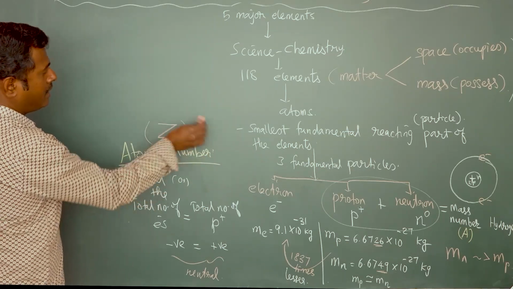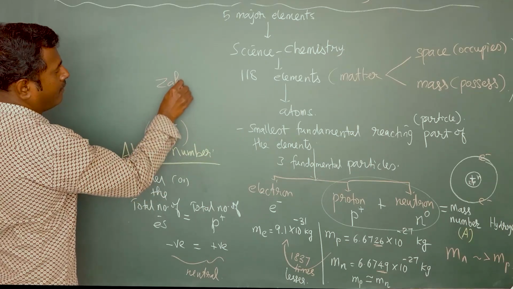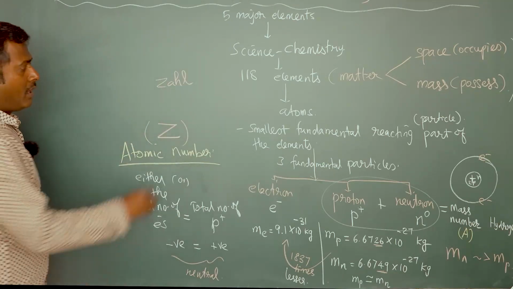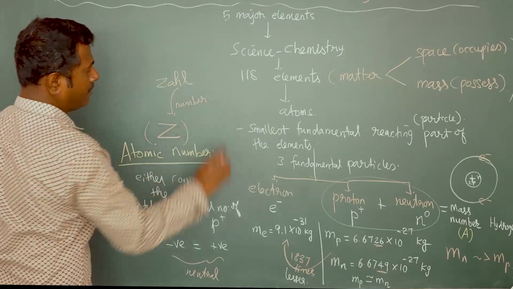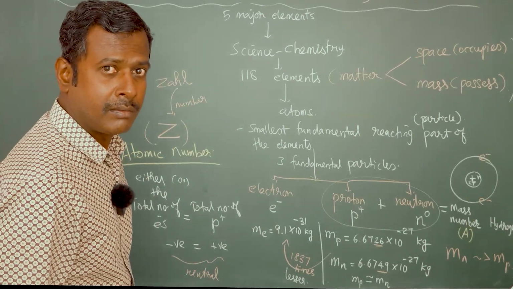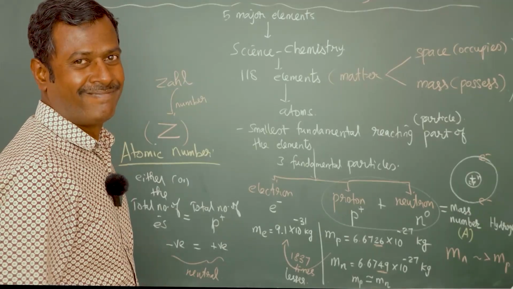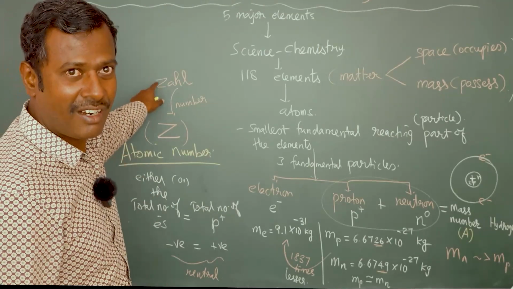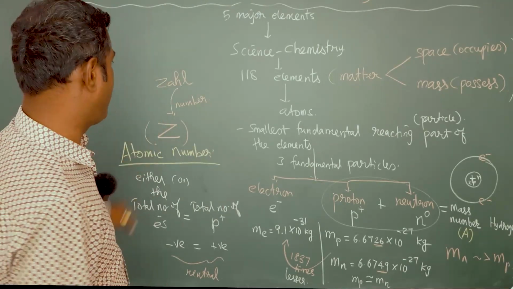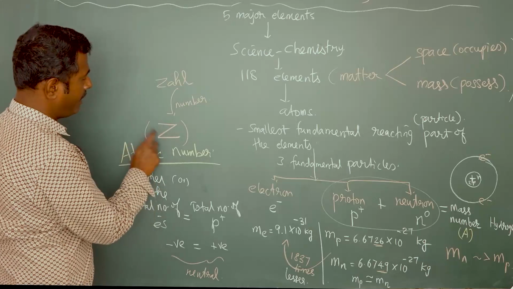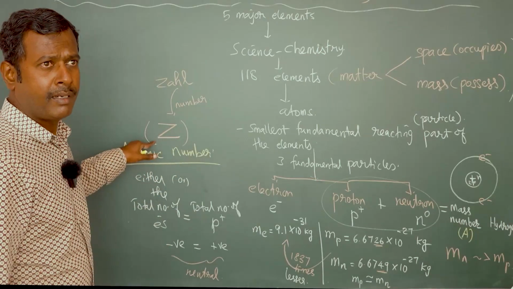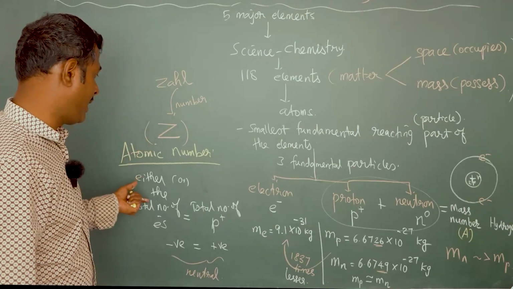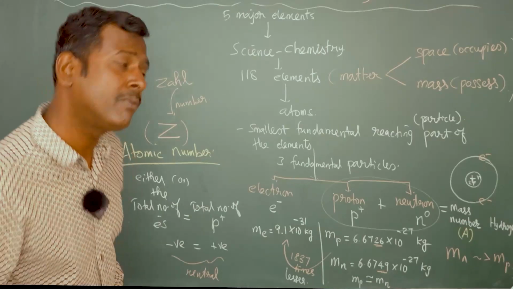Capital Z. Z is derived from the German word Zahl. Zahl means number. In German, Zahl means number. So that's why for atomic number, we give the symbol Z. So what is atomic number? It means either the total number of electrons or the total number of protons.